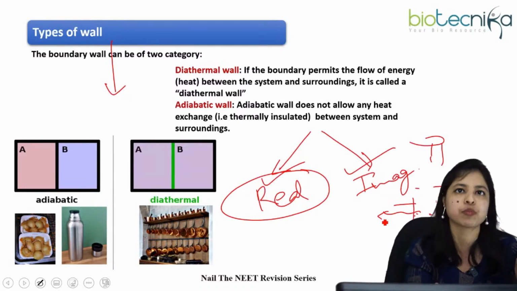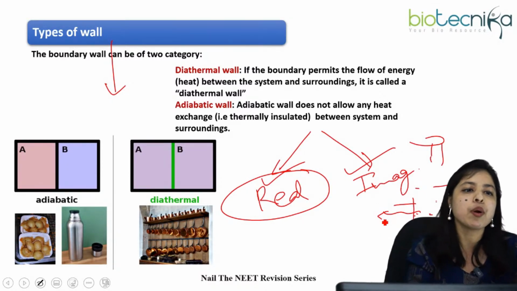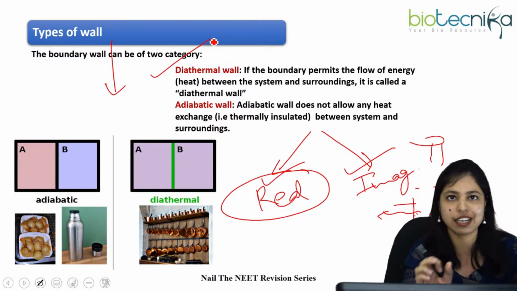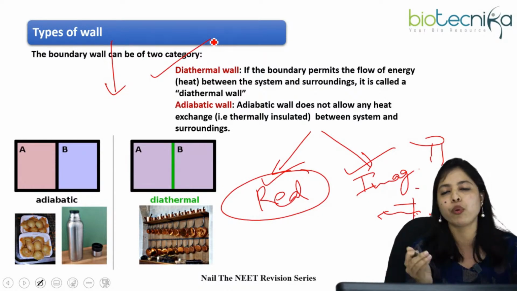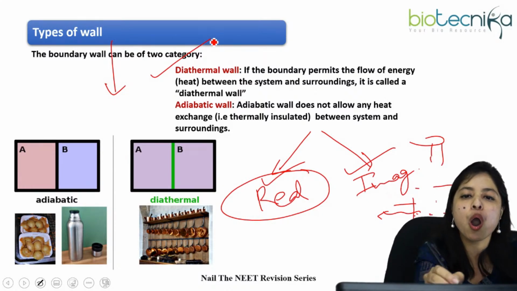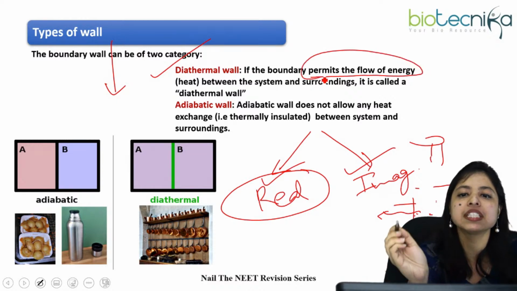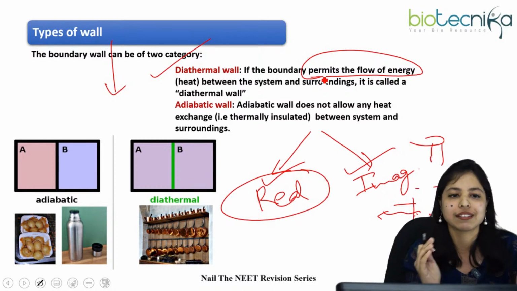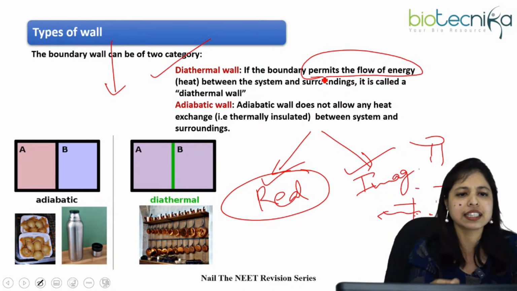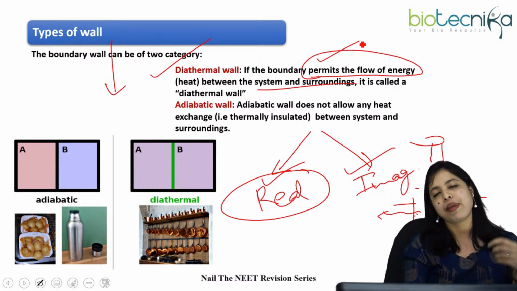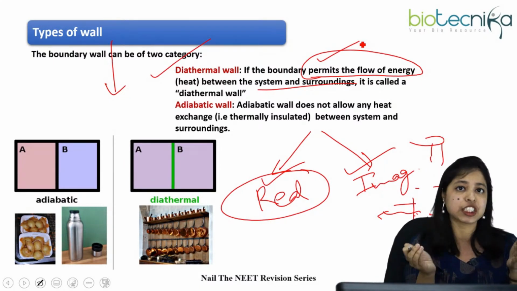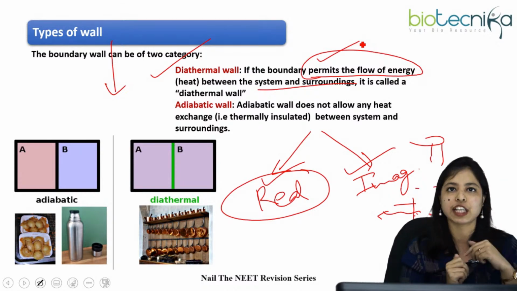But there are so many types of boundary also, wall. Number one type is diathermal wall. You know the meaning of this word, right? Diathermal wall means the boundary which permits the flow of energy or heat between the system and the surroundings. That is called the diathermal wall. Okay, diathermal wall क्या होता है बच्चों? Mainly when the wall permits the energy or the heat to be exchanged between the system and the surroundings, that is the diathermal wall.